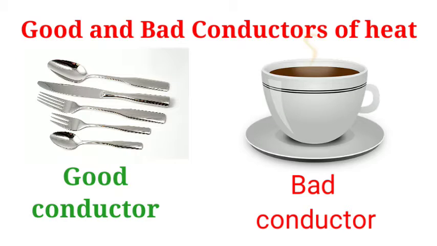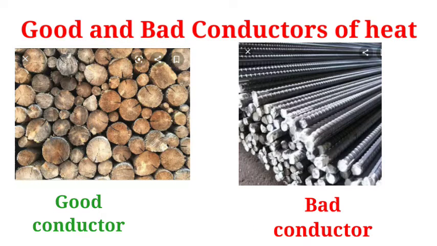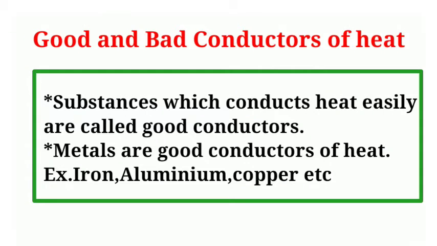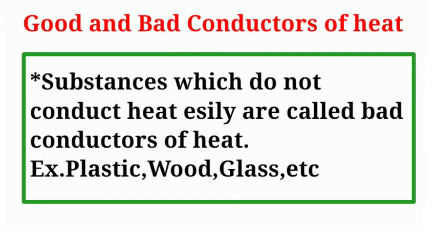Then try to touch each object one by one. You can observe that heat is conducted by the steel spoon, copper strip and divider. Hence, they become hot. So, they are good conductors of heat, while the pencil and plastic ruler remain cold, and hence they are called bad conductors of heat.